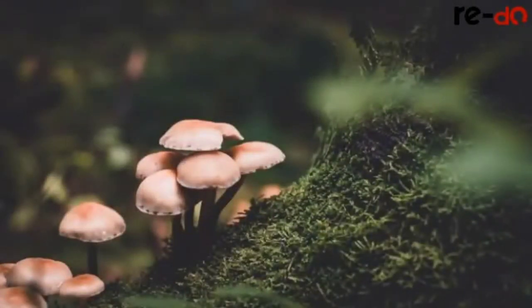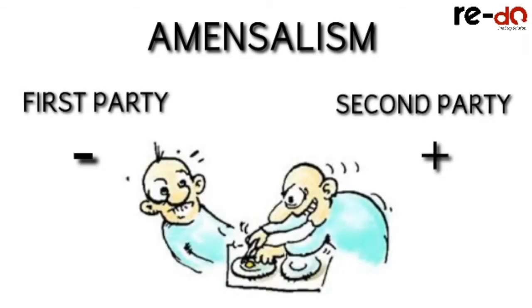Now let's look at another very unique type of interaction, and the last interaction, that is amensalism. Amensalism is a very rare interaction wherein one organism is totally unaffected, but the interaction of that organism with the other party harms the other party instead. So it is the exact opposite of commensalism.